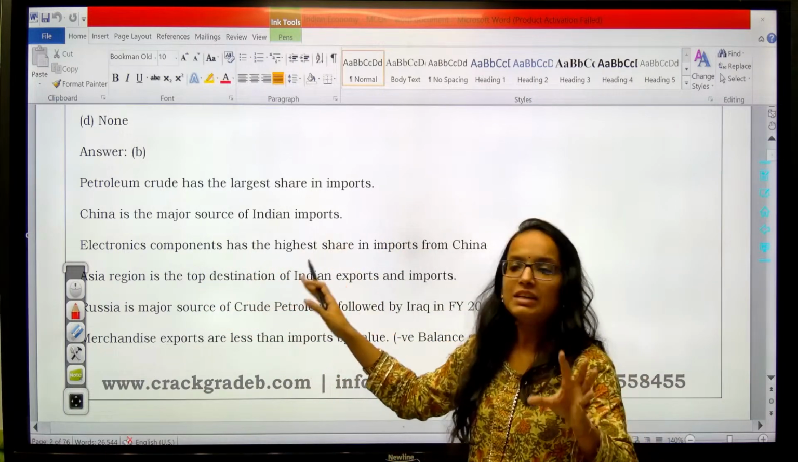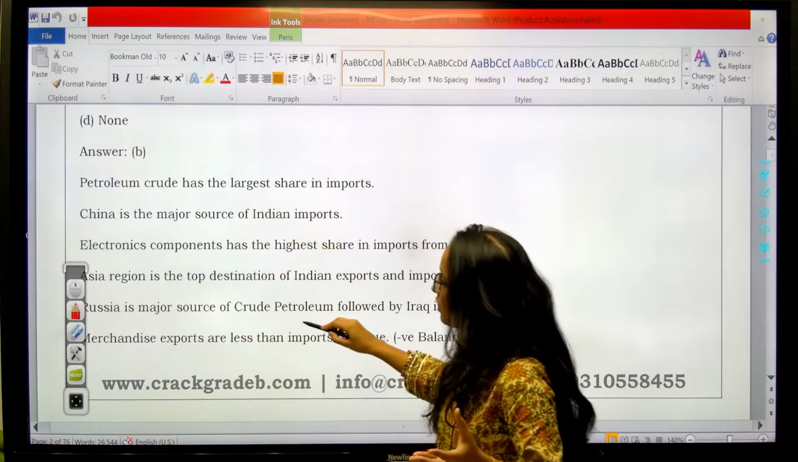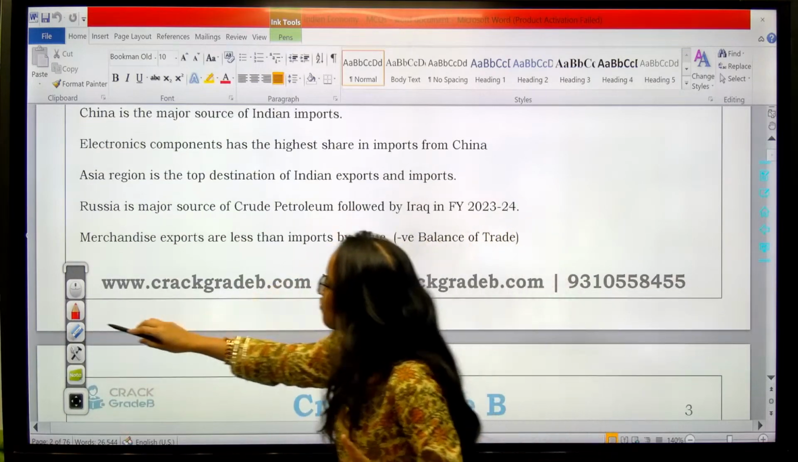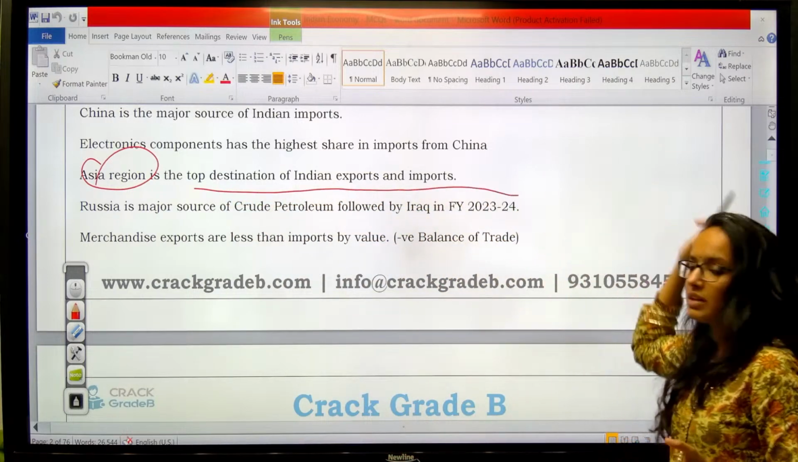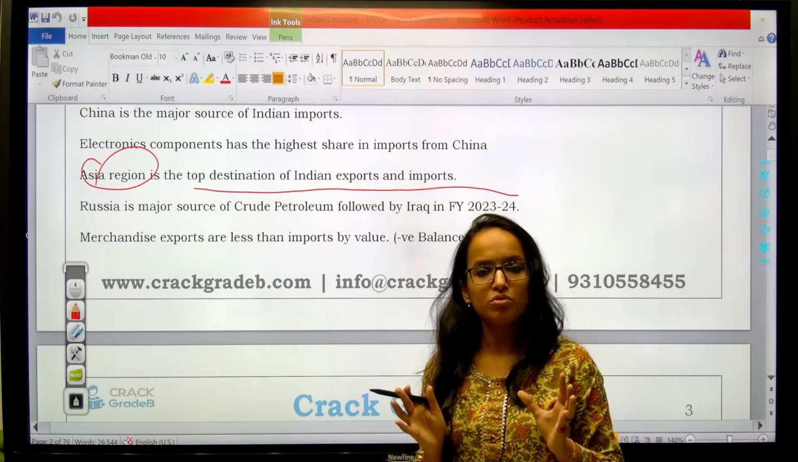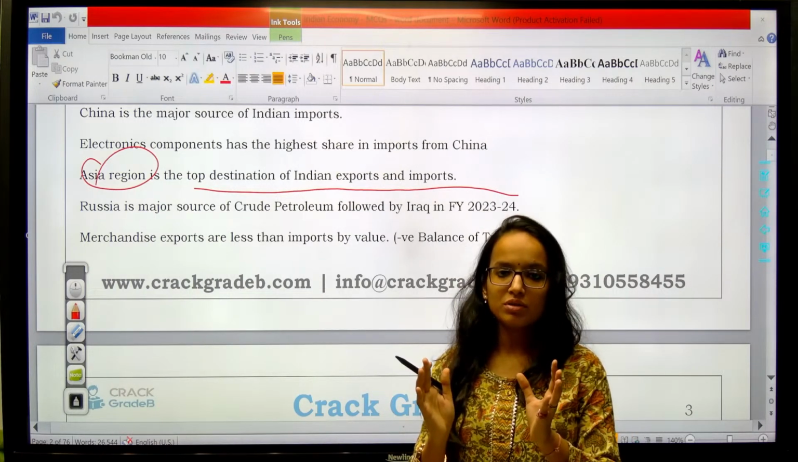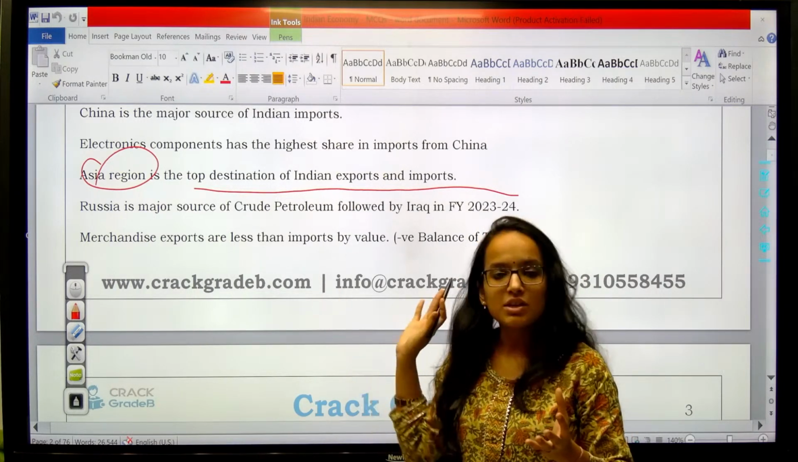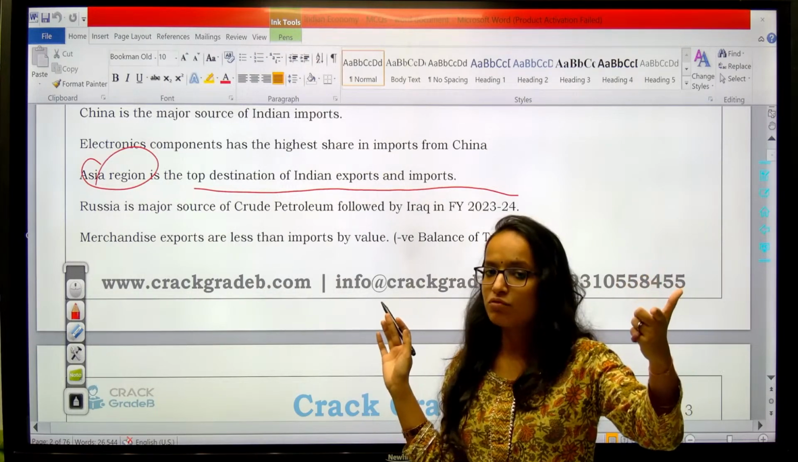Now, the related facts which you should remember regarding imports is, the related information is like this. Asia region is the top destination of Indian exports and imports, right? So our exports and imports of India, the top destination in terms of continent is Asia. Okay, in terms of country, when we talk about exports, that would be USA.